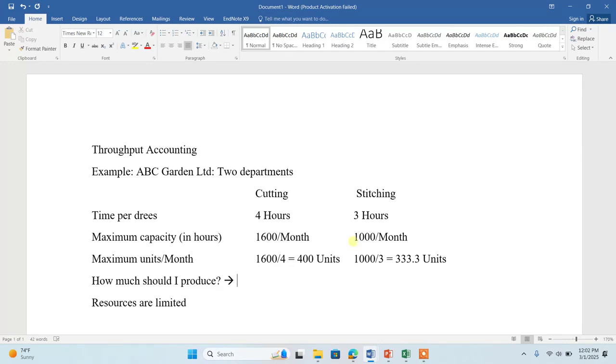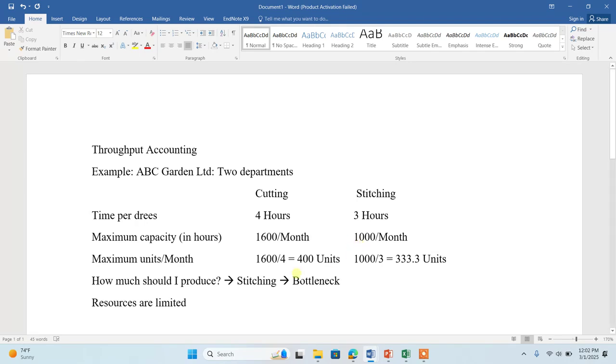So here in this case, the stitching department is actually a problem creator, I should say. Now, my dear, in throughput accounting we call this the bottleneck. A bottleneck is a machine, a system or a department which stops us from producing the products according to the market demand.